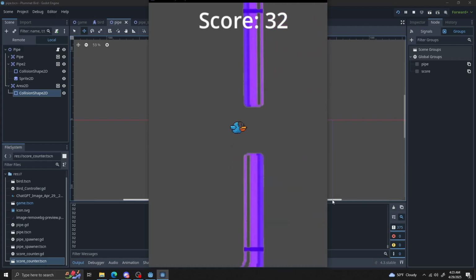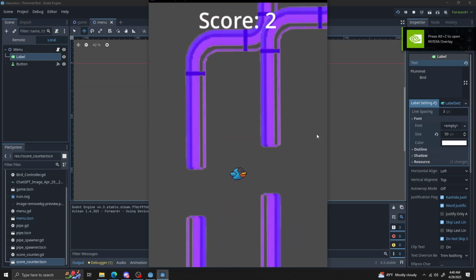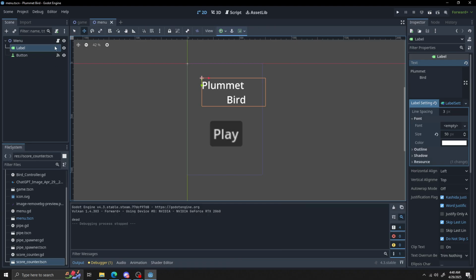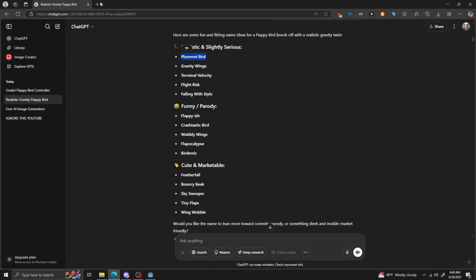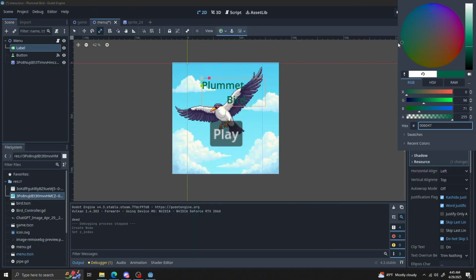The score system now works, and while I was at it, I made a death screen that brings you back to the menu. I'm gonna kind of wrap it up now. All I need to add is a scrolling background and an image for the menu. Here is the scrolling background and menu image.